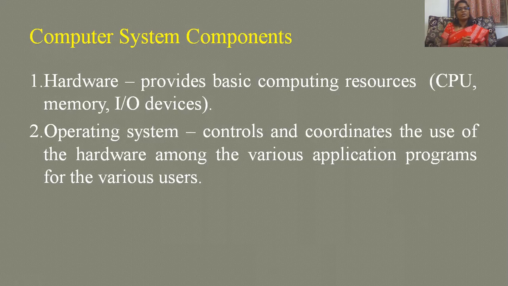The other thing is the operating system, the immediate part of the previous picture, which controls and coordinates the use of hardware. The responsibility of the operating system is to control and coordinate. Coordinate means, yes, this process is executing, so please wait. It tells the other process to wait for some time. So it controls and coordinates the use of the hardware among the various application programs for the various users. It helps to control the things which are happening in our machine.